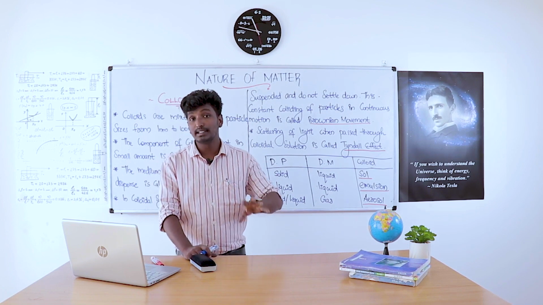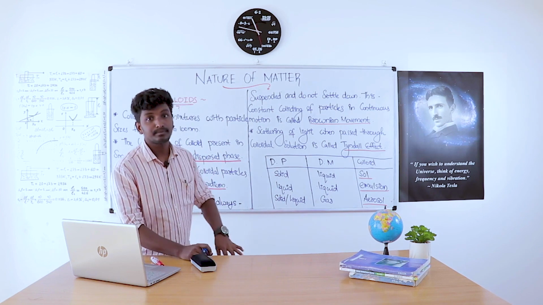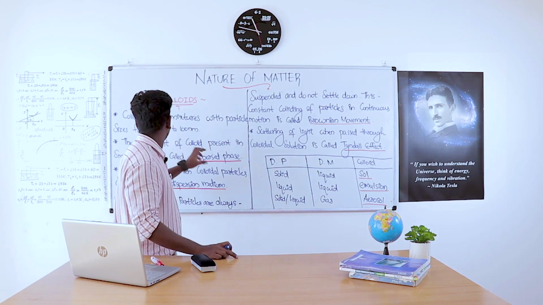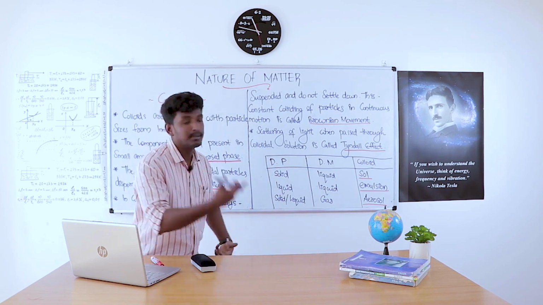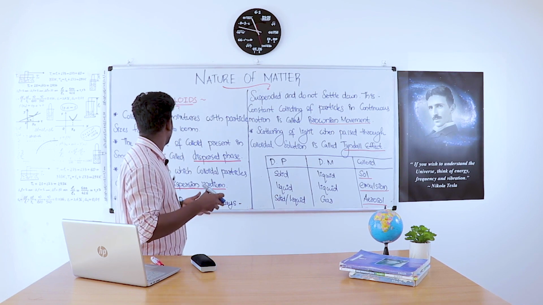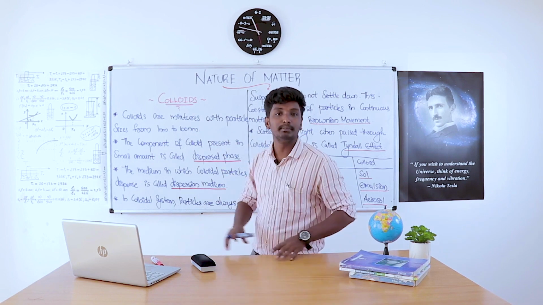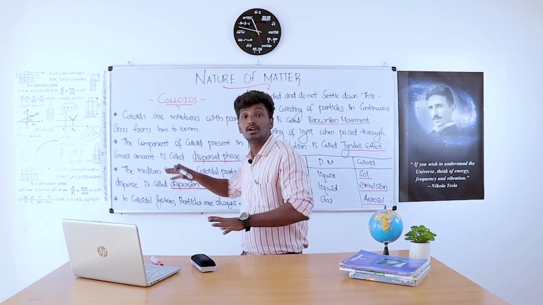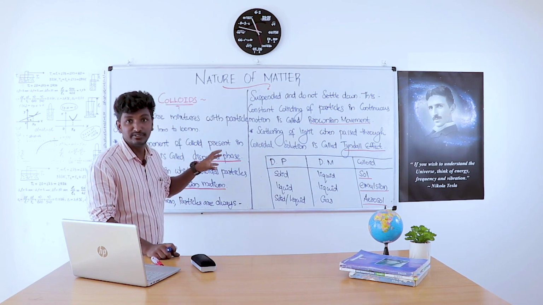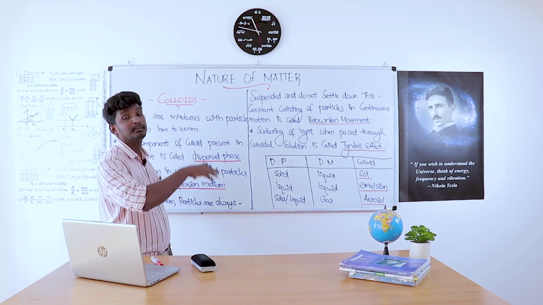Remember the two terms, dispersed phase and dispersion medium. The component which is present in small amount is the dispersed phase, and the medium in which the dispersed phase, the colloidal particles, disperse is the dispersion medium.